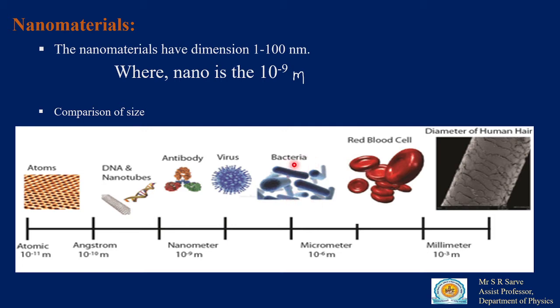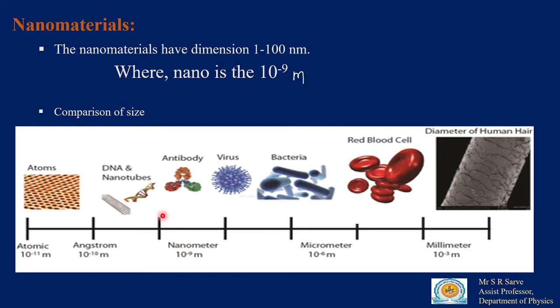Then if this bacterial size is again divided into 1000 times, it looks like the size of a virus, antibodies in your body cells, and DNA strands. These are of the size of 10 to the power minus 9 meter.